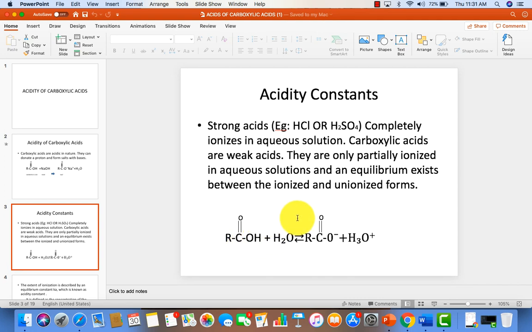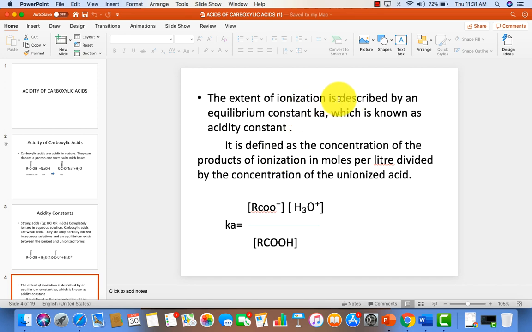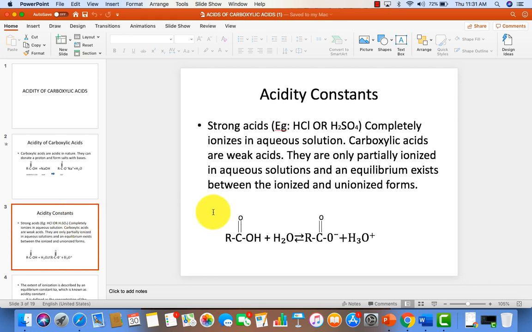Now what is meant by equilibrium constant? See here, the extent of ionization is described by an equilibrium constant Ka. What is meant by extent of ionization? That is how far this carboxylic acid is undergoing the ionization. So based upon this ionization only, we can determine this carboxylic acid either as the strong acid or the weak acid.